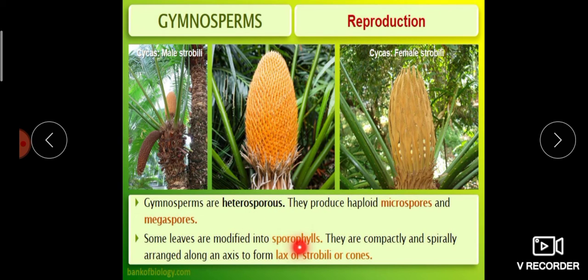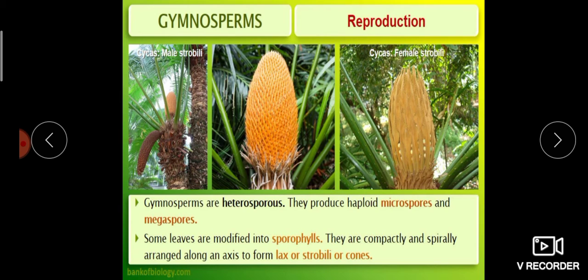Some leaves are modified into sporophylls. Do we know what sporophylls are? Spore bearing. Okay, more precisely, sporangia-bearing leaves are called sporophylls. They are compactly and spirally arranged along a long axis to form a lax strobilus or cone. So this is a cone. The center of this cone is an axis, and on that axis the microsporophylls or megasporophylls are spirally arranged to form a cone. It is also called a strobilus or lax.